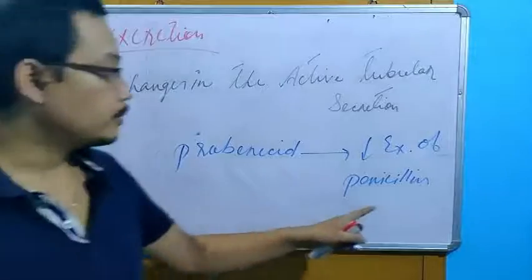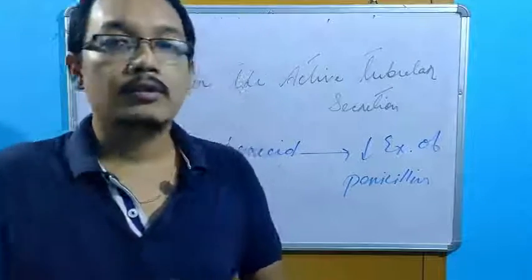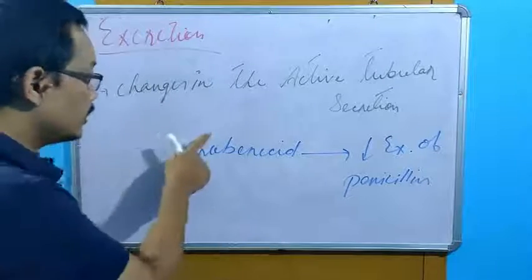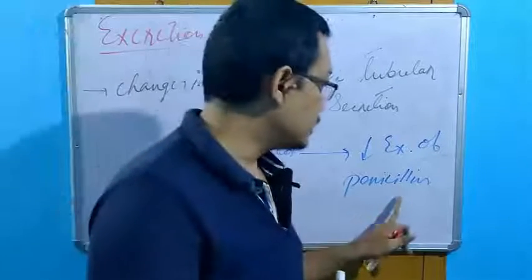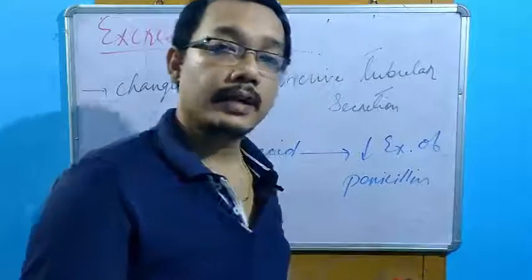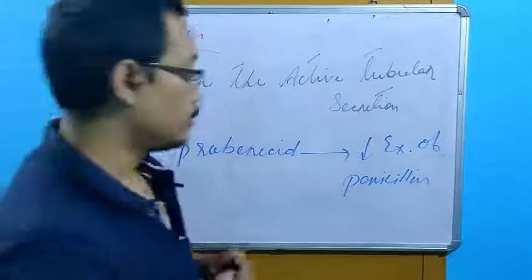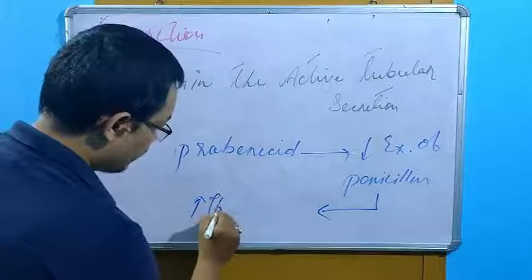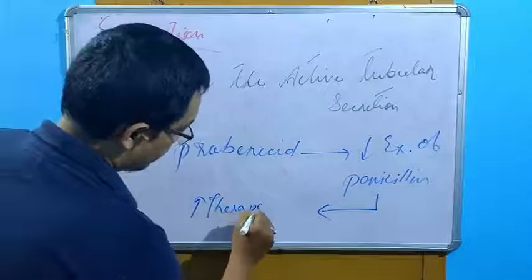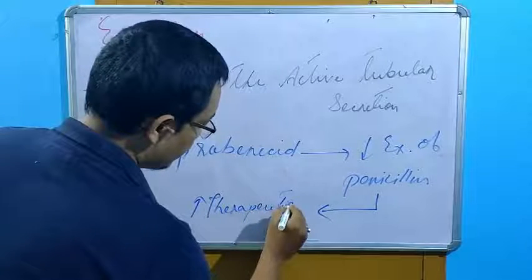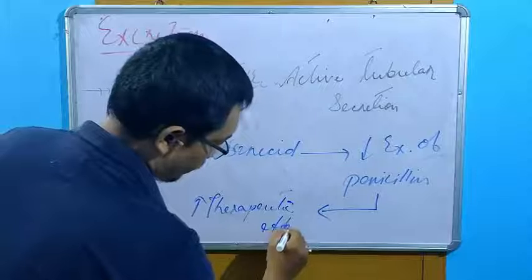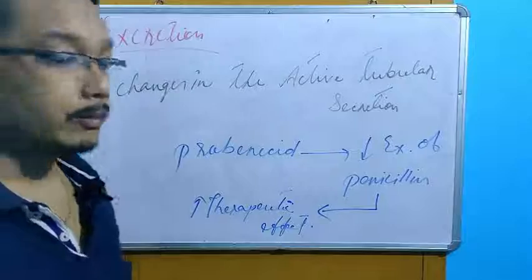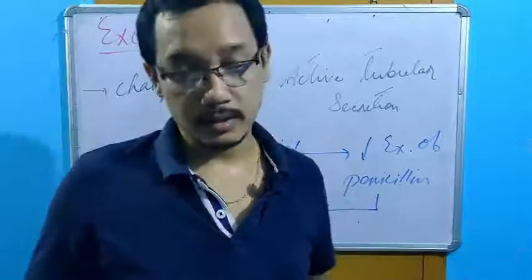So this probenecid and penicillin compete with each other for this excretion. So in this case, what will happen? Probenecid will excrete more, so it will decrease the excretion of penicillins. That means what will we have? We can have an increase in the therapeutic effect. So definitely certain calculations have to be done while using this, otherwise what will happen, it can lead to toxicity.